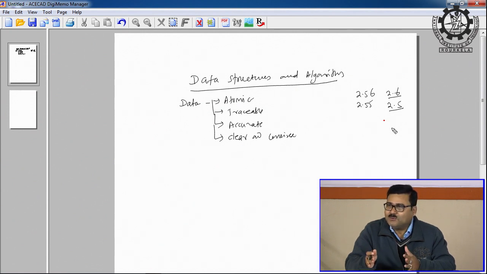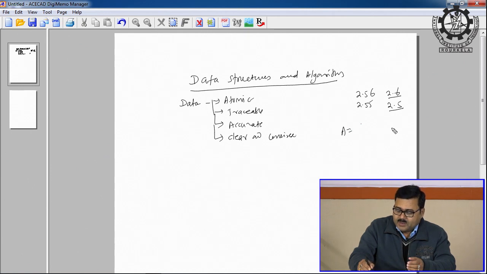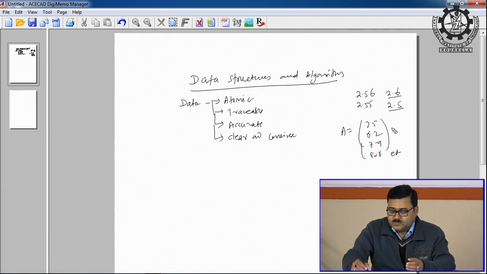So, whatever data you write, whether it is after truncation or after round up, that will be the exact data. It may be real data or it may be integer data. For example, if I declare an array A equal to 2.5, 6.2, 7.9, 8.6, etc. Just see 2.5, 6.2, 7.9, 8.6.